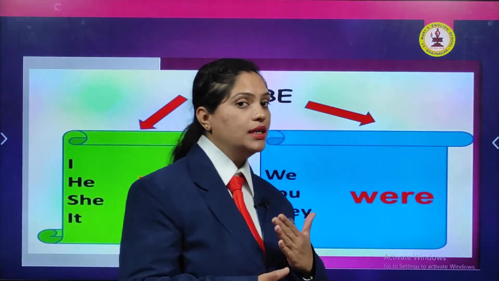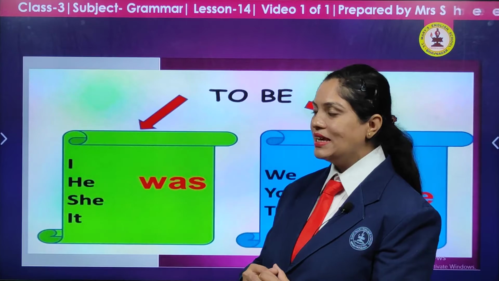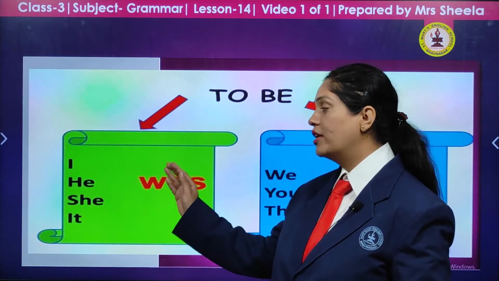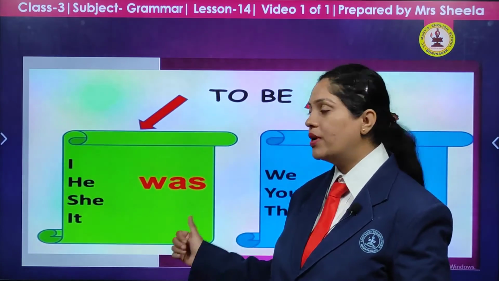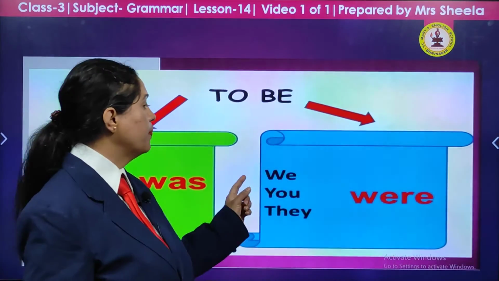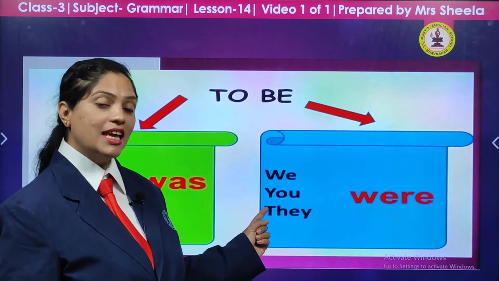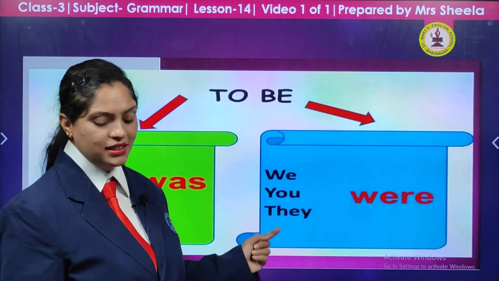In the same way, about the tense also we have to be careful. Now if we are talking about the past tense, with I, he, she and it, we are going to use was. But when we are using we, you and they, we are going to use were. Isn't it interesting?